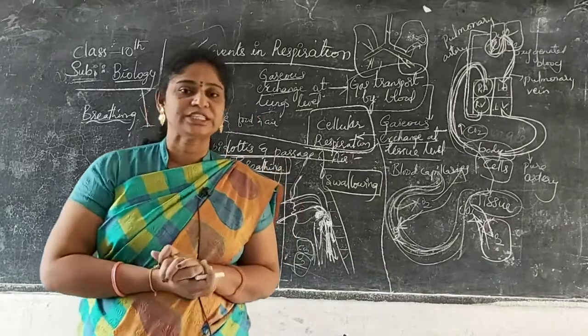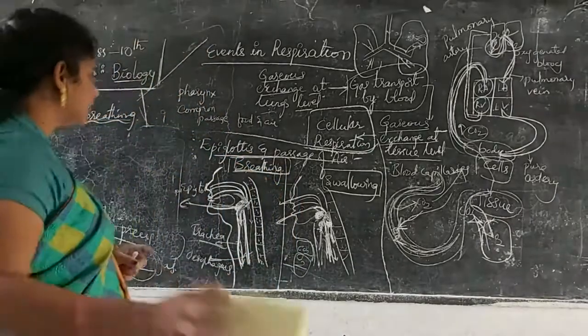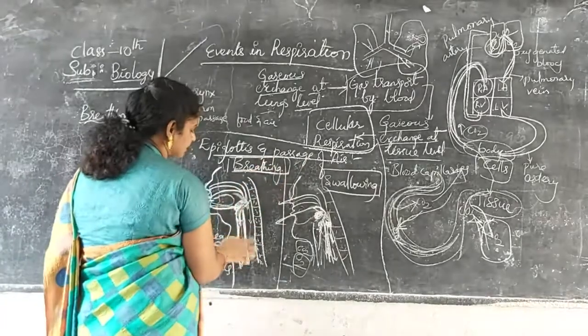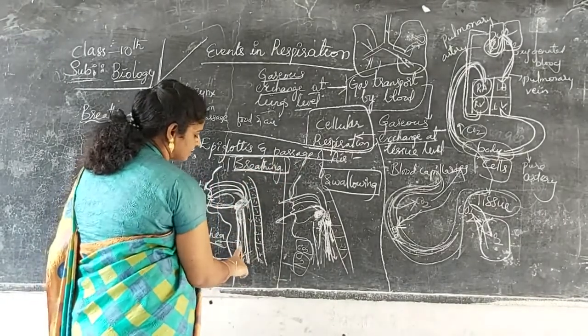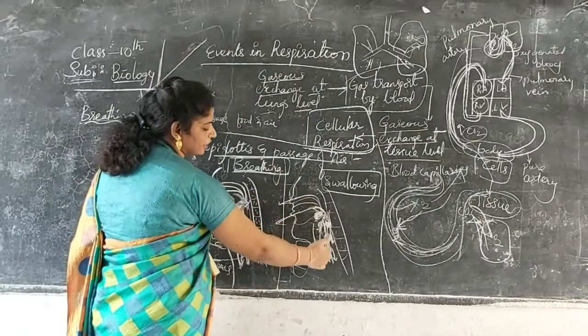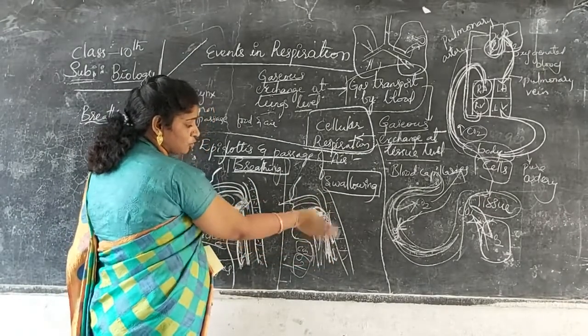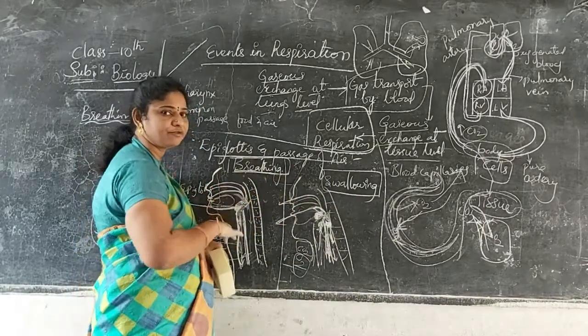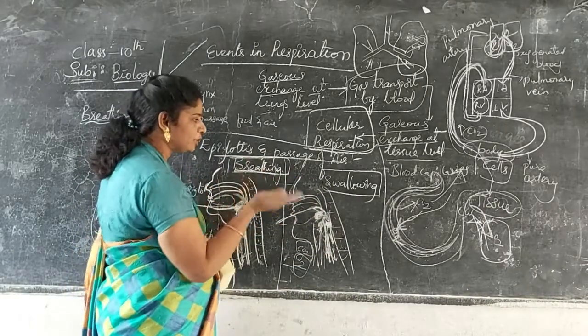So this is about the movement of the epiglottis, the passage of air by breathing, how it is passing and in which passage it is going. It is moving into the trachea. While swallowing, it is moving into the esophagus. The epiglottis moves back and forth, to and fro.